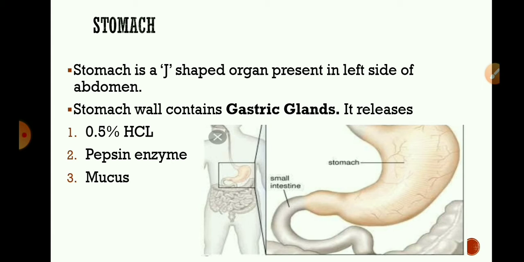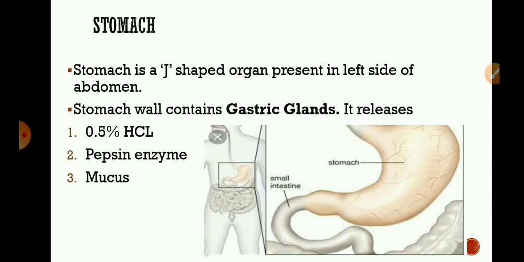The stomach wall contains tubular glands. These glands secrete gastric juice and so are called gastric glands. Gastric juice contains 0.5% hydrochloric acid, the protein digesting enzyme pepsin, and mucus. Hydrochloric acid creates an acidic medium for the action of enzyme pepsin.